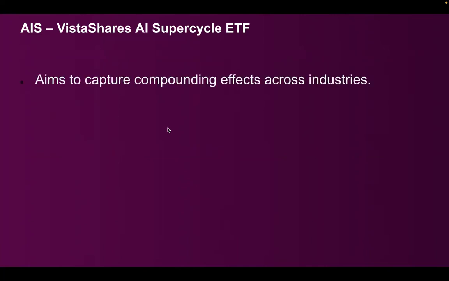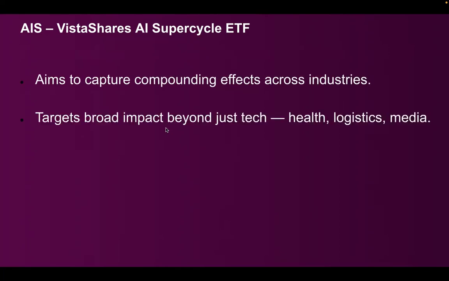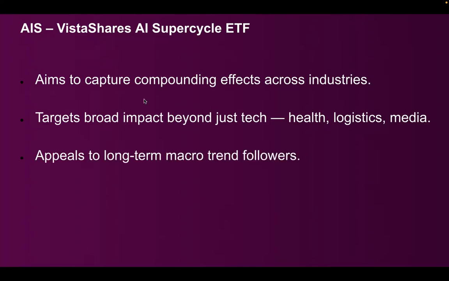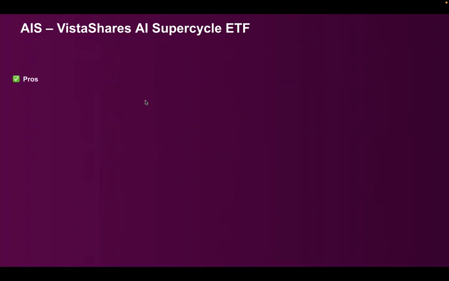So it aims to capture AI's compounding effects across all industries. It is targeting a broad impact across the entire AI value chain, not just tech, but beyond that, across vertical AI like healthcare, logistics, media, etc. This is one ETF which can be very appealing to long-term investors who are tracking the macro properly and believe that the AI theme can do well in the long run.